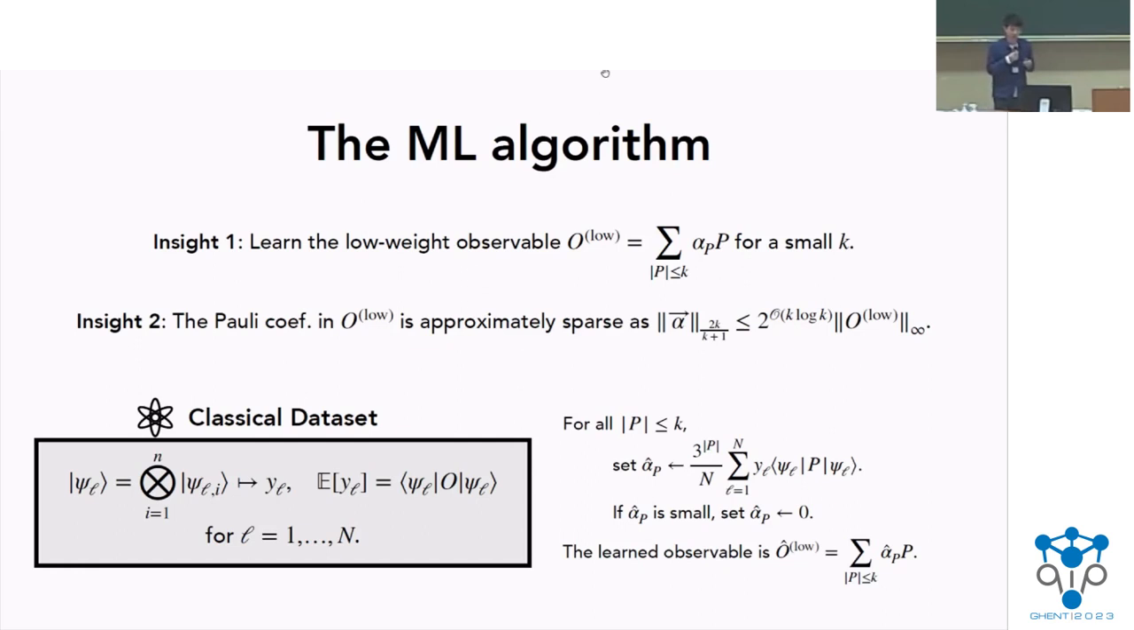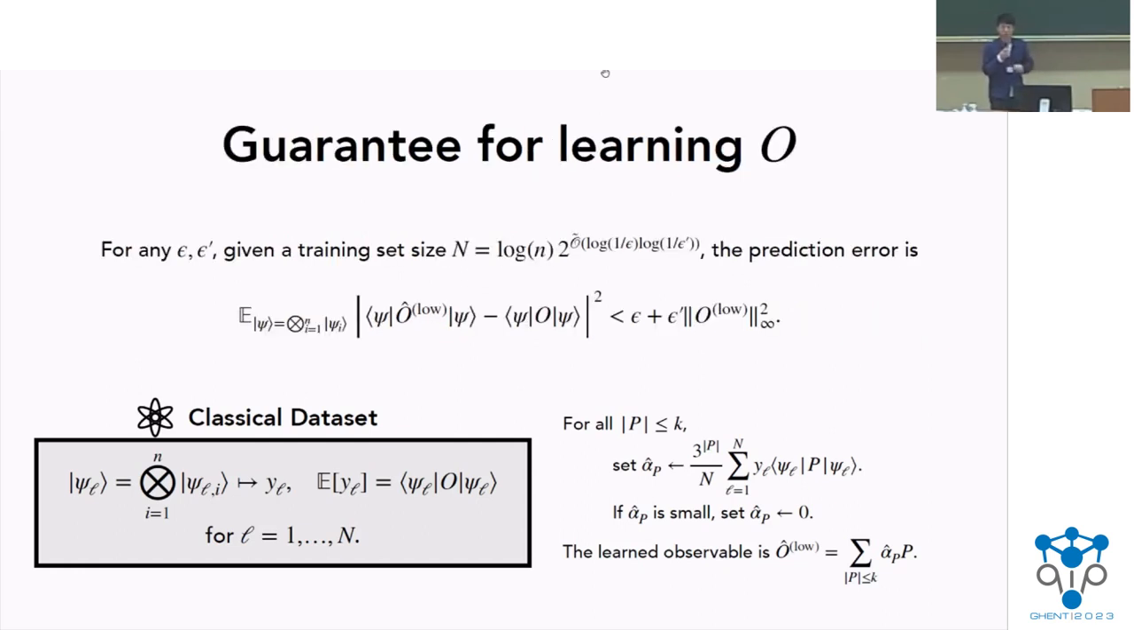And hence, we can establish the following rigorous guarantee for learning this highly complex observable O, which corresponds to the output state property. That is, for any epsilon and epsilon prime, given a training set size that scales logarithmically in system size and quasi-polynomially in 1 over epsilon and 1 over epsilon prime, we can show that the average prediction error, averaged over these random product states, is essentially upper bounded by epsilon and epsilon prime. So note that this is the prediction error for using this learned observable to predict this highly complex observable O.